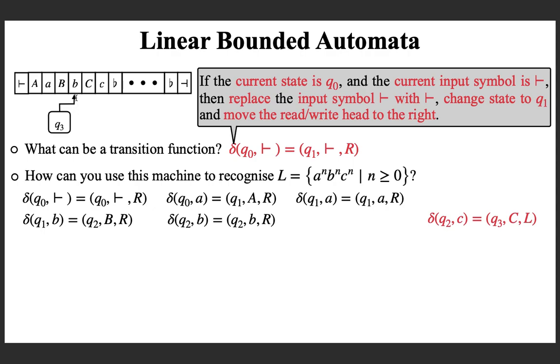Note that in Q3, your objective is to move all the way to the left until you find the last capital A. So, if you are meeting a small b in Q3, what do you do? You move left, apply that production, move left. Even if you find a capital B, you know that you have to move left. So, this is the corresponding transition that you need. You are moving to the left because your objective in Q3 is to find the capital A. So, if I apply that production, you will move left in Q3.